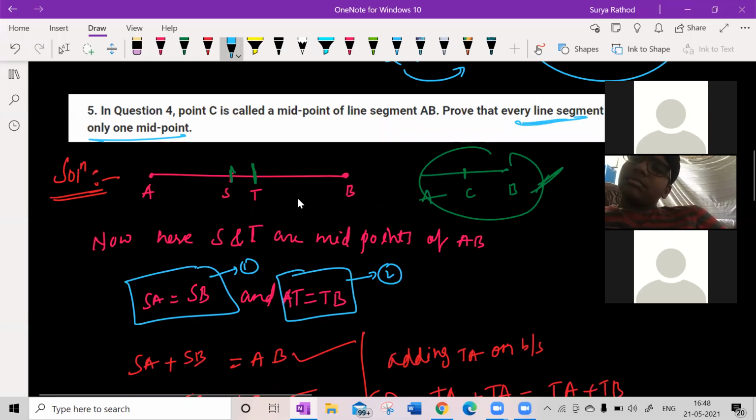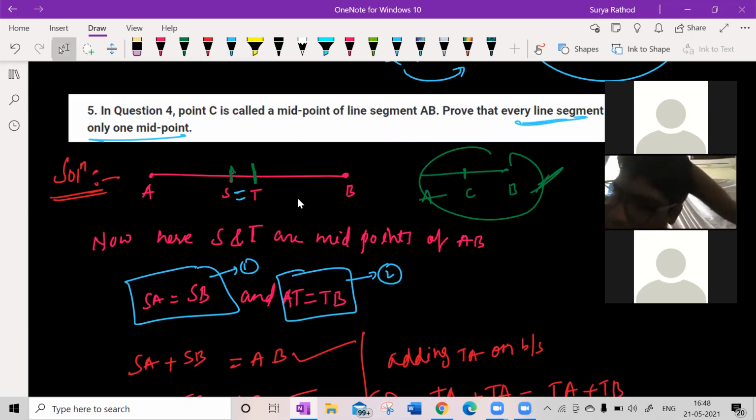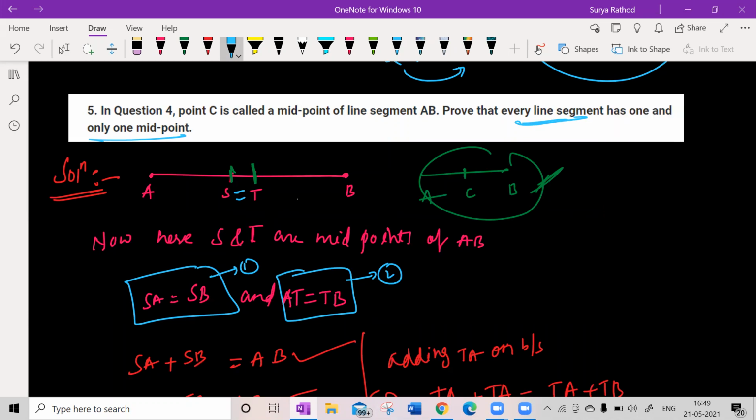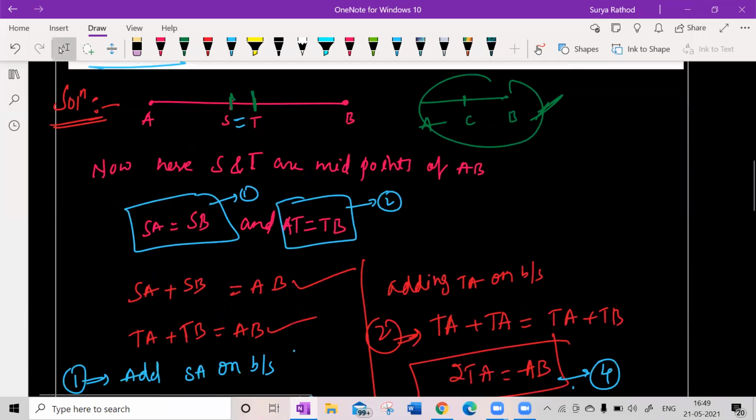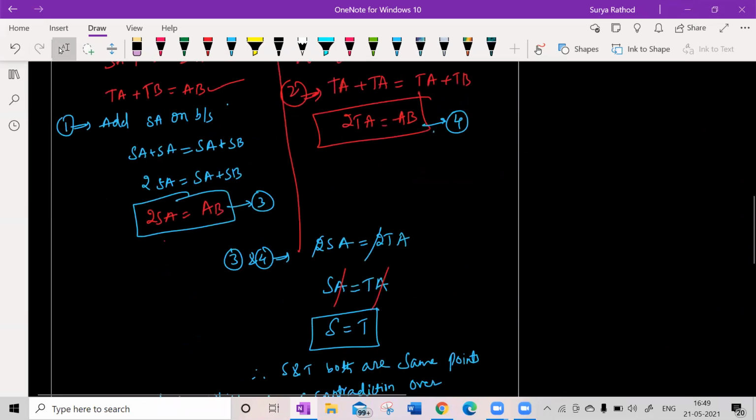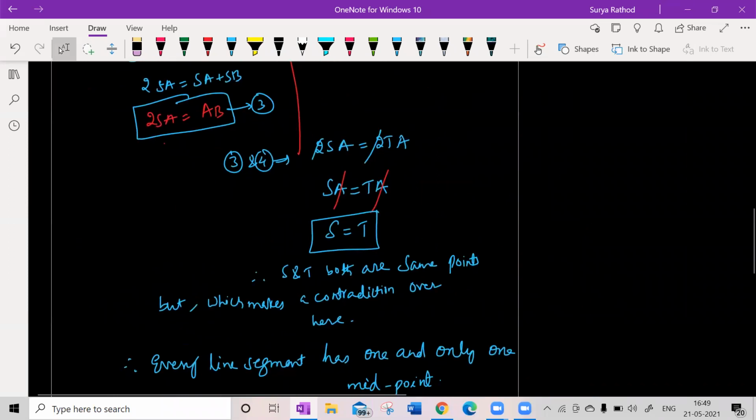Guys, if you have S is equal to T, if I write S is the midpoint of AB, that is correct. Or if I write T is the midpoint of AB, then that is also correct. But we cannot write that S and T both are midpoints. Getting my point? Understood here? Yes or no? Yes, sir.